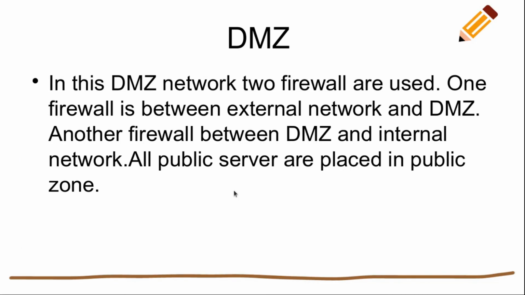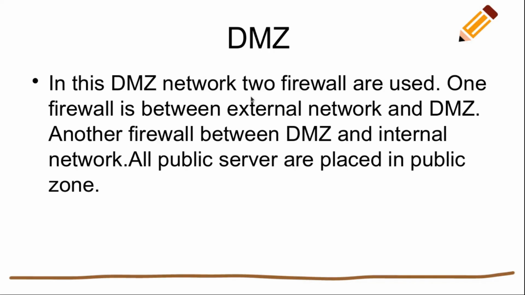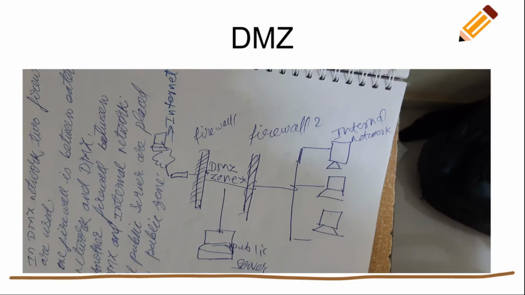In this demilitarized zone network, two firewalls are used. One firewall is between the external network and the DMZ, and another firewall is between the DMZ and the internal network. All public servers are placed in the public zone. Here you have two firewalls in the demilitarized zone.